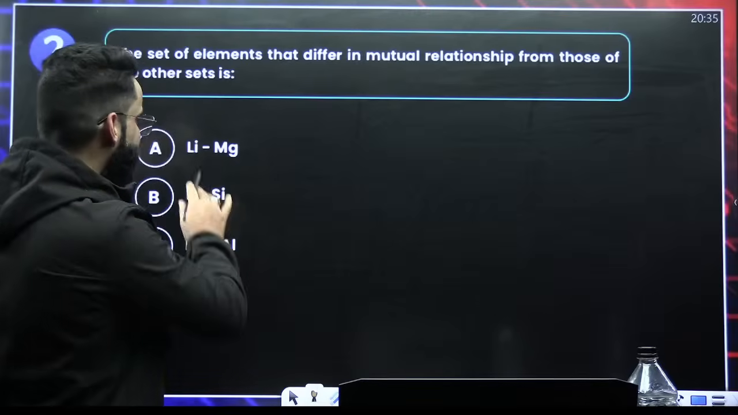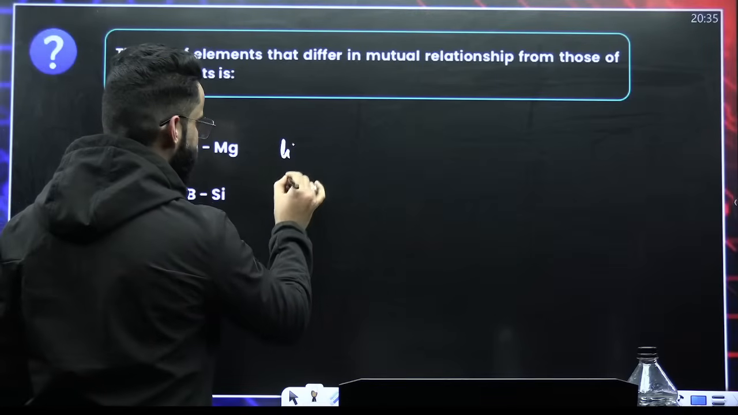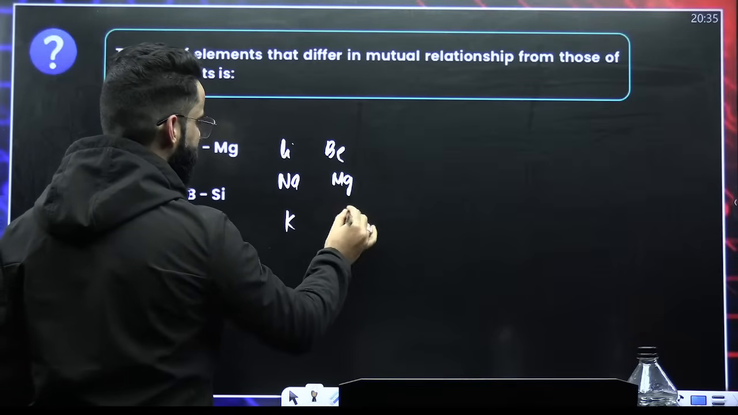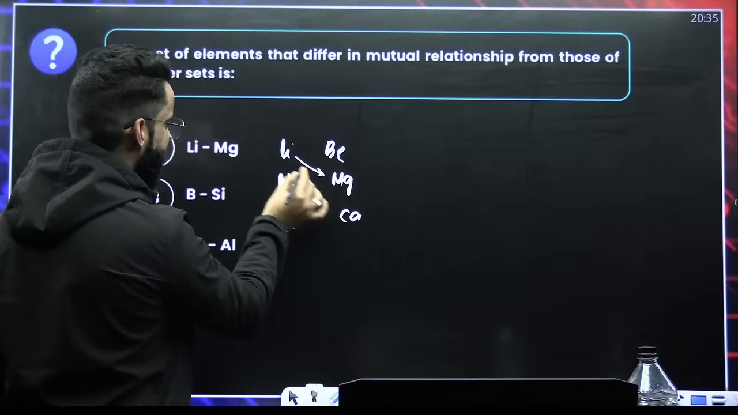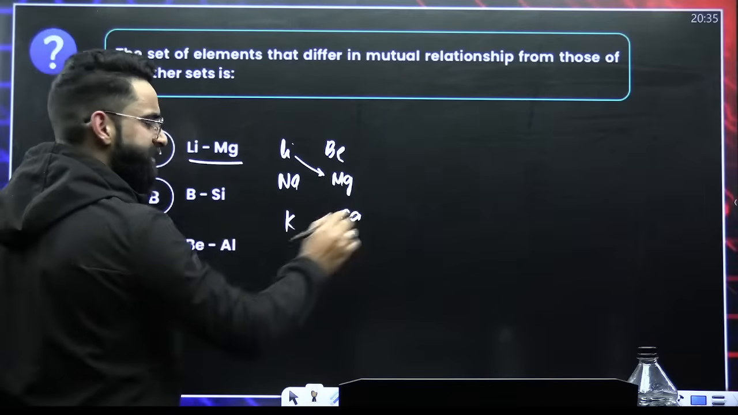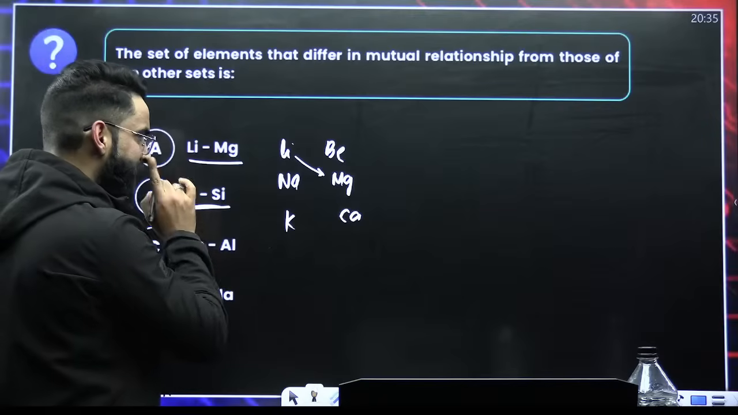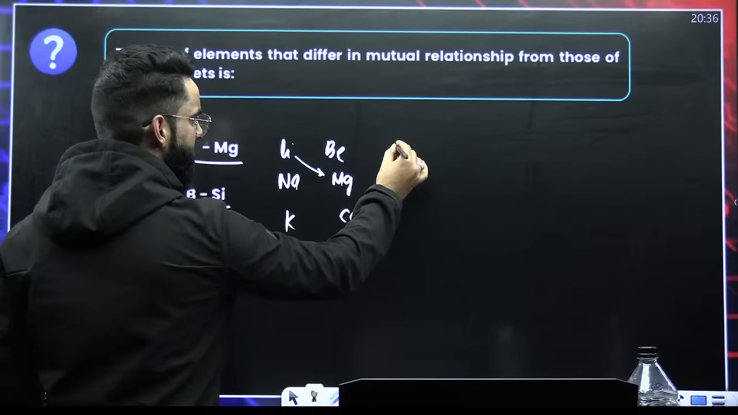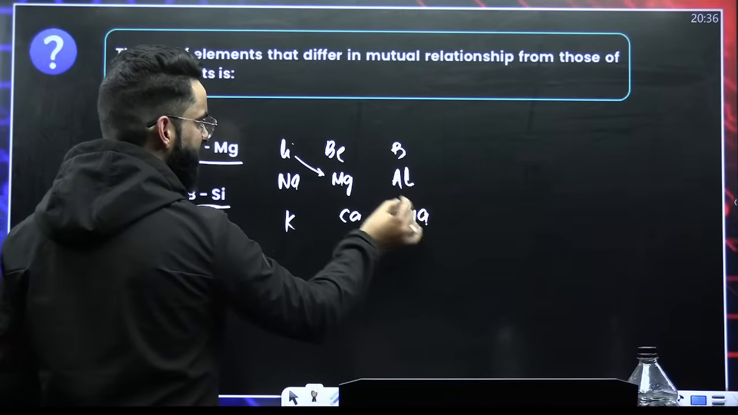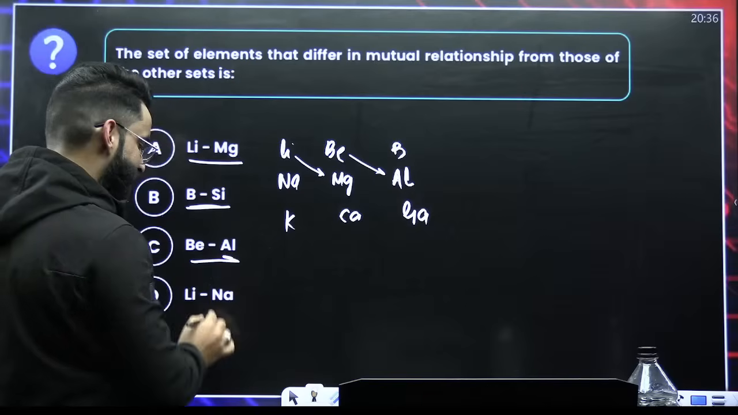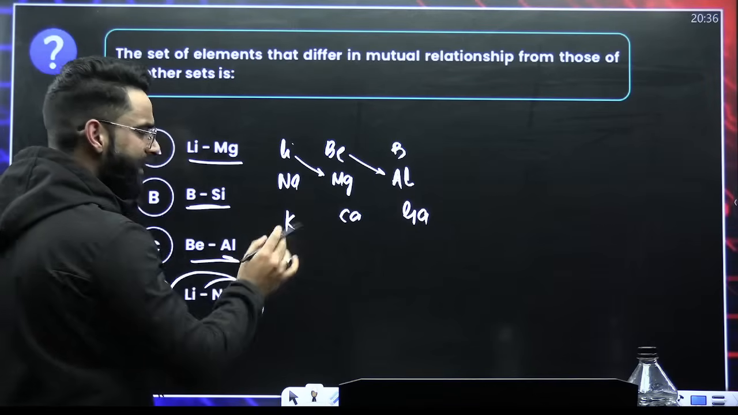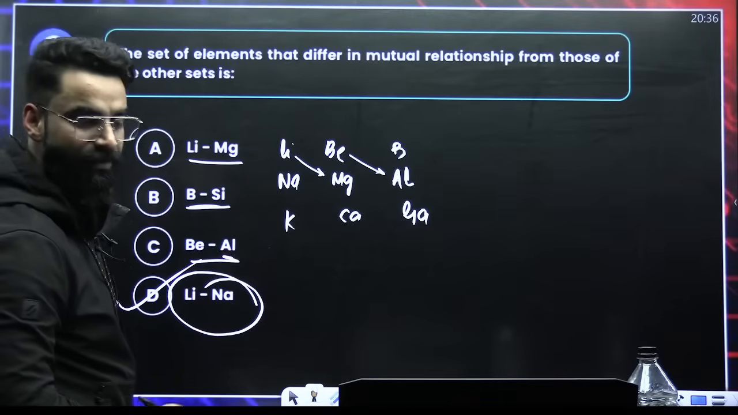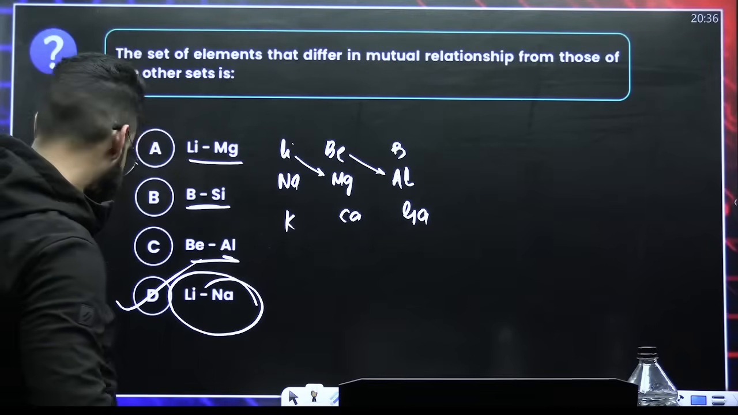If you talk about lithium and magnesium, for example, lithium, sodium, potassium, rubidium, cesium, beryllium, magnesium, calcium, strontium. Lithium and magnesium are diagonally related. Similarly, when you check boron and silicon, they'll also be diagonally related. When you check beryllium and aluminium, they are also diagonally related. So lithium and sodium, are they diagonally related? No. Lithium and sodium is not diagonally related. So it's going to be option D, which is going to be the correct answer of this particular question.